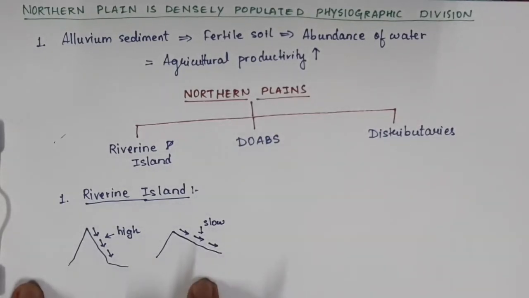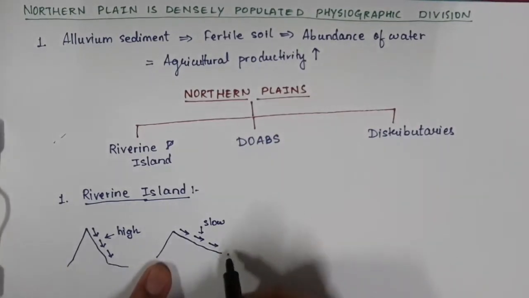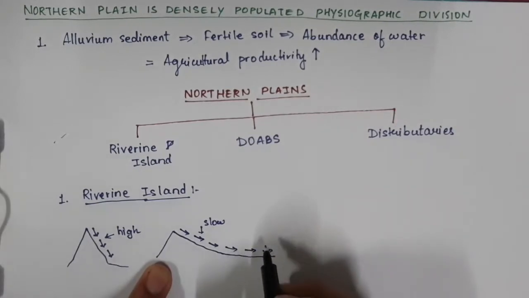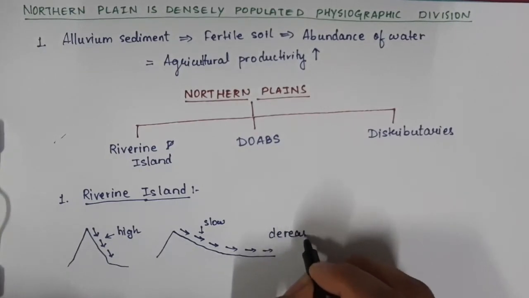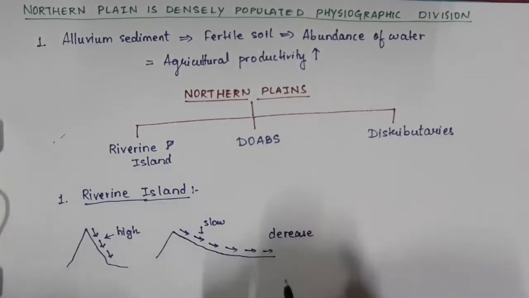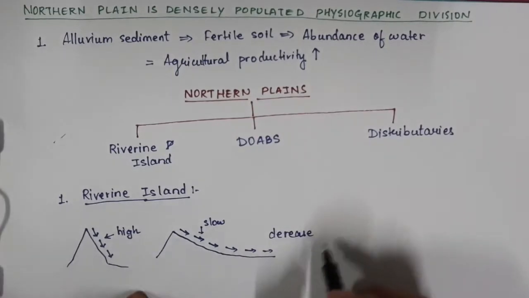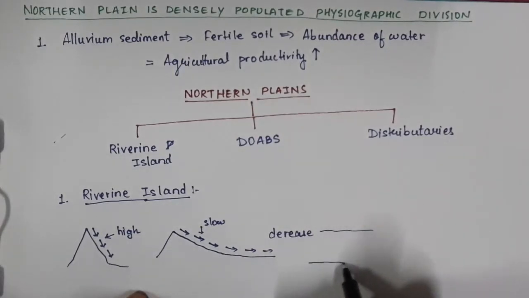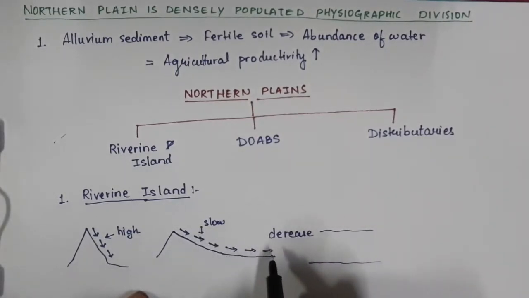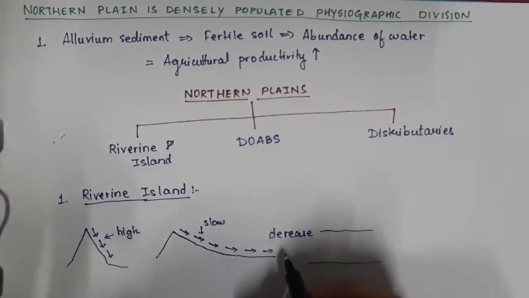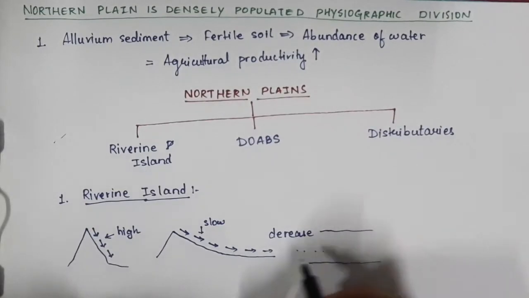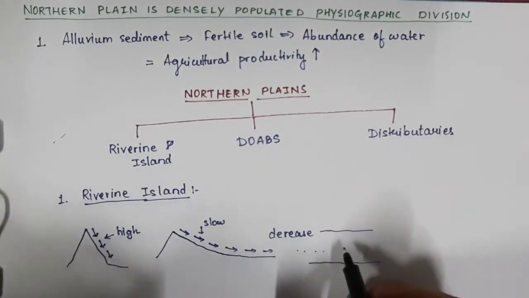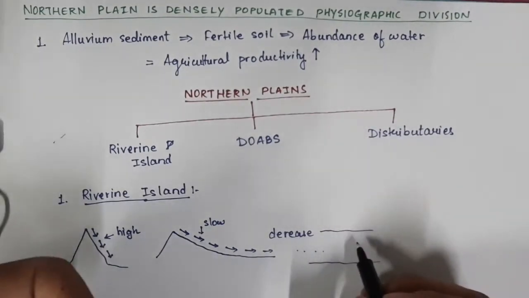So this will lead to what? For example, if it goes like this, slowly and gradually the velocity of the water will decrease. Now what will happen if I just extend this part? Now this river is flowing, and as the velocity of the river decreases, slowly and gradually, this river is actually bringing the alluvium sediments also.